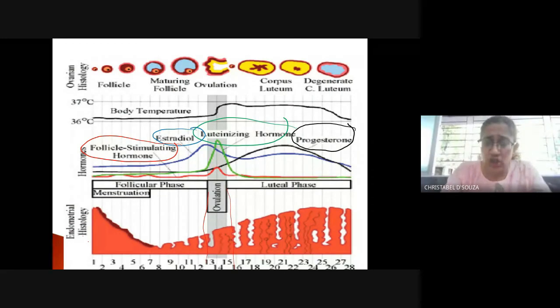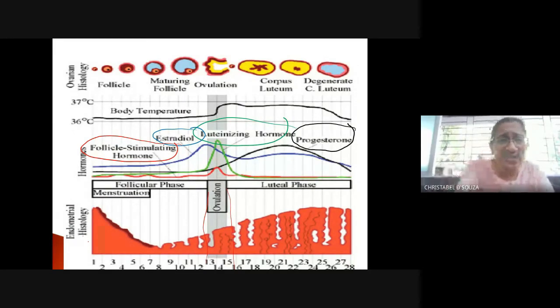Once it matures, the luteinizing hormone causes it to rupture. See, can you see this is the follicle? It has begun to develop. Then the follicle has begun to mature. On the 14th day, it ruptures and it forms what is known as corpus luteum.